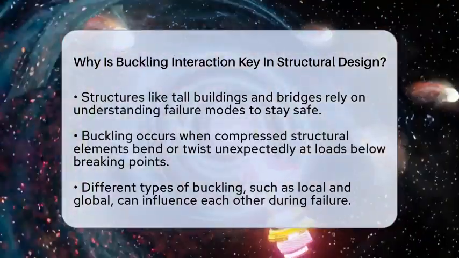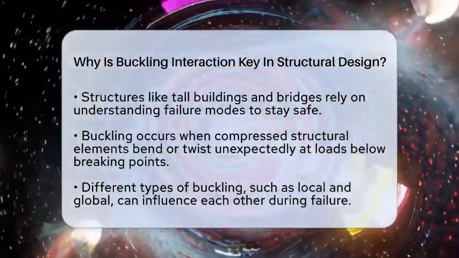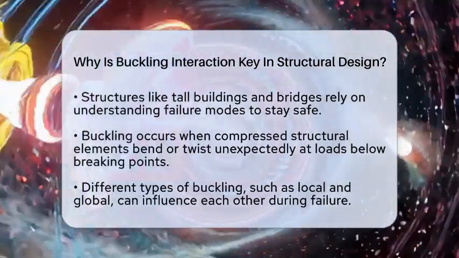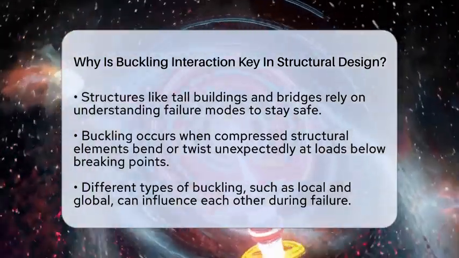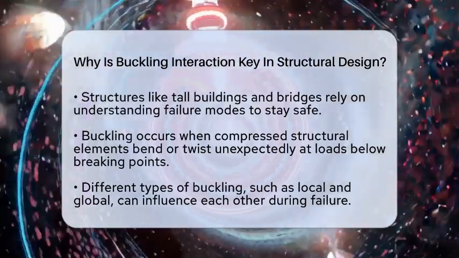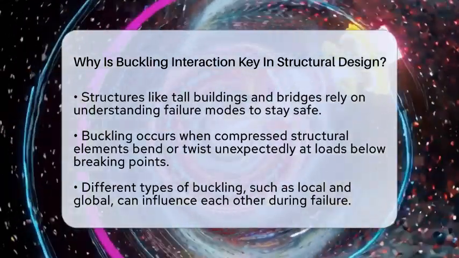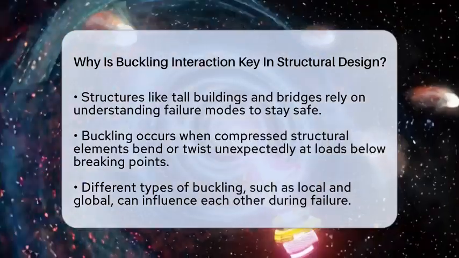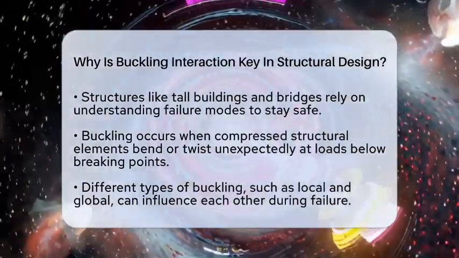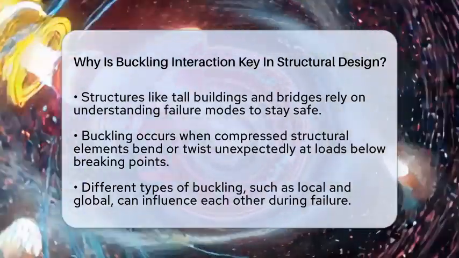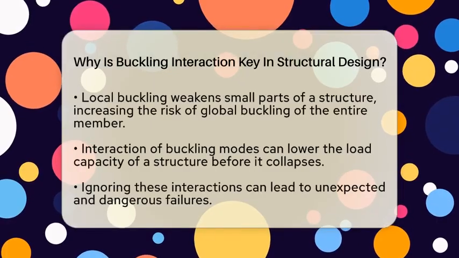When a structural element like a column or a beam is compressed, it can suddenly bend or twist. This is buckling, and it can happen at loads much lower than the material's breaking point. If not properly managed, buckling can cause sudden and catastrophic failure. Now, buckling doesn't just happen in isolation. Different types of buckling can influence each other.